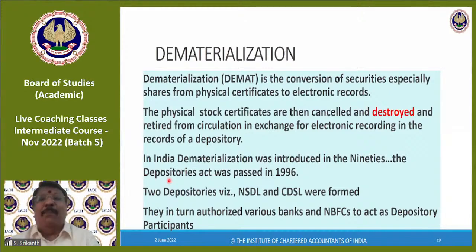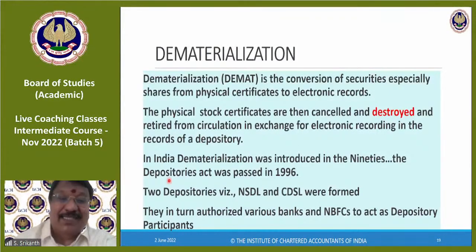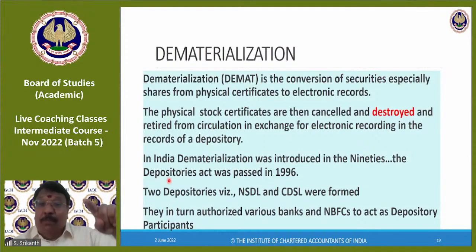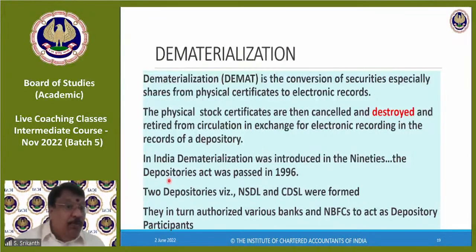But what happens is sometimes brokers themselves have an account with NSDL and CDSL. Because brokers are both jobbers and brokers. They buy and sell for their customers. They also trade in their own name. So in their own name, they have an account. That account is called a pool account.